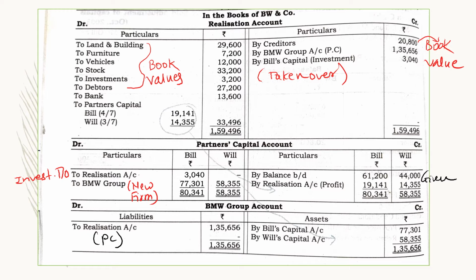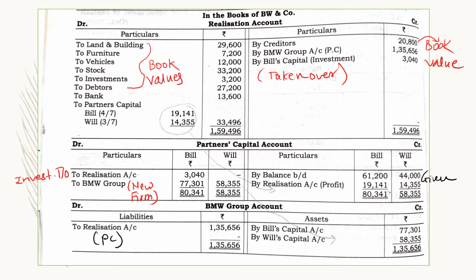We will deduct the amount on the debit side of bill, that is 3040, and we will get the balance of bill as 77,301, and this balance will be transferred to the new firm account, which is shown here, 77,301.